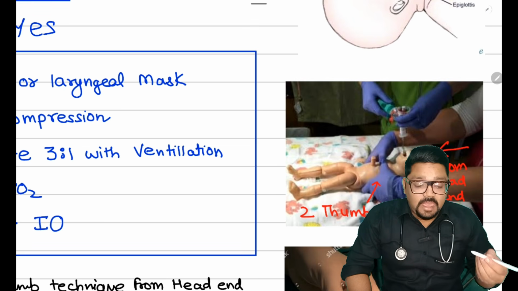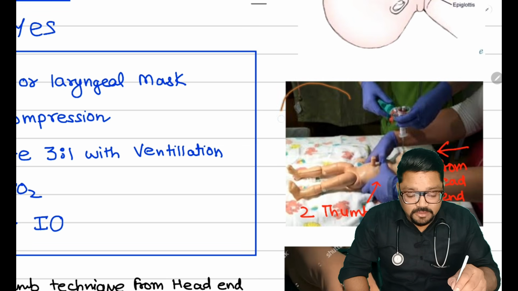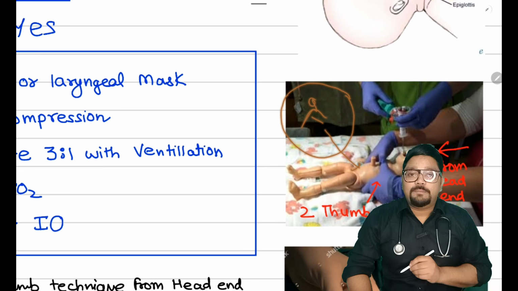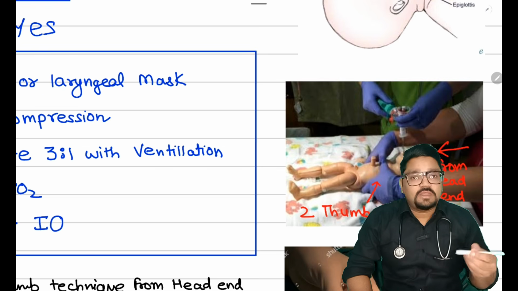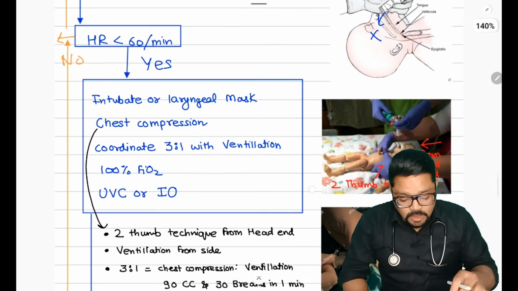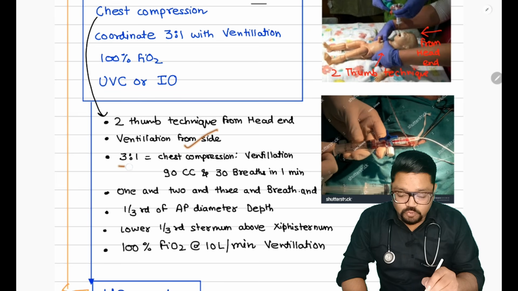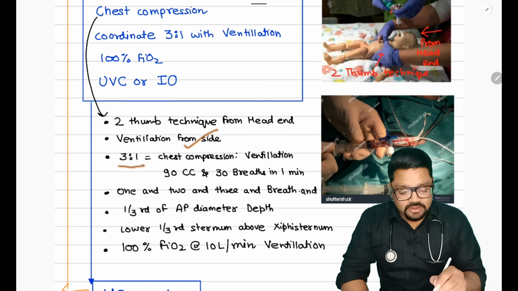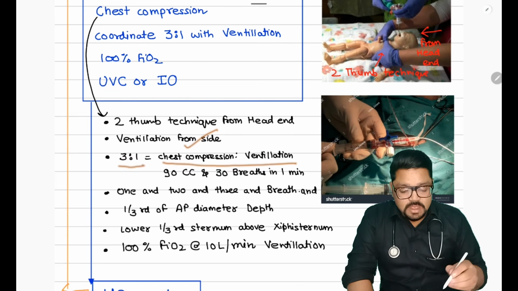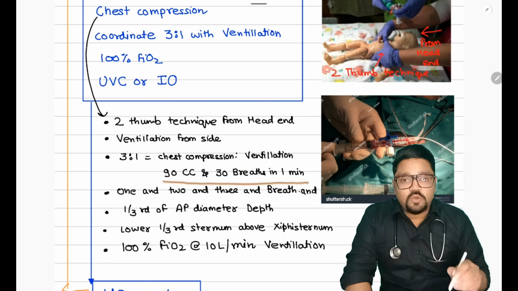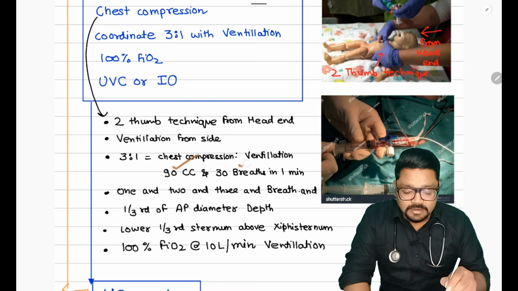So what it actually provides is the space for someone who is sitting here, and now he has the access to give the umbilical line or any access that he wants to have. Okay. Now, two thumb technique from head end, ventilate from side, and 3:1 compression ratio. Chest compression to ventilation is 3:1. That means in 1 minute, you are going to give 90 chest compressions and 30 breaths.